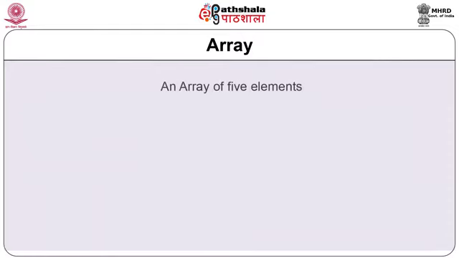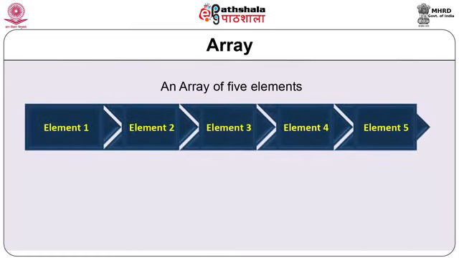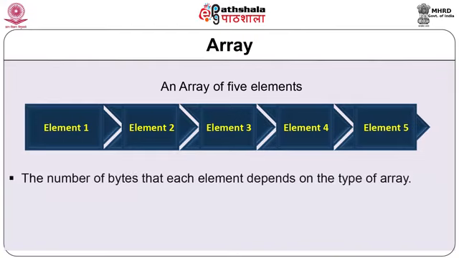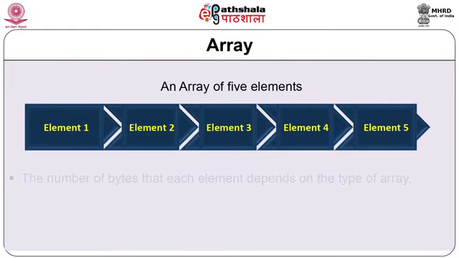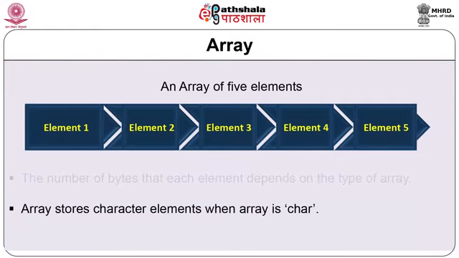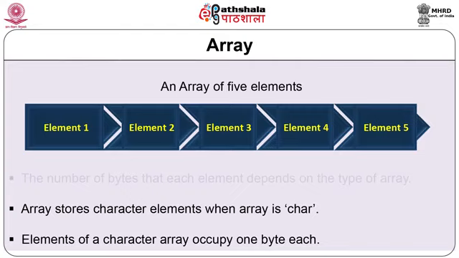Here we can see the example of an array with 5 different elements, like element 1, element 2, element 3, element 4 and element 5. The number of bytes that each element occupies depends on the type of array. If the type of array is character, then the array stores character elements, since each character occupies 1 byte.